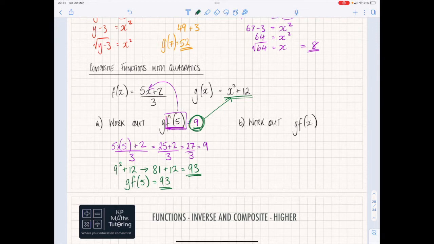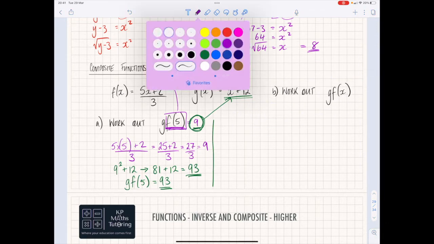Okay, so let's now look at what happens on this right hand side when we've got g of f of x. Now what we've basically got here is a function still. It's still a compound function or a composite function, but we're saying we're going to have to do f of x first. And once we've got that answer of f of x, we then need to substitute that into g. So this is a little bit harder. I'm just going to move this out of the way to get a bit more space. This is a little bit harder now, but the concept is still the same.